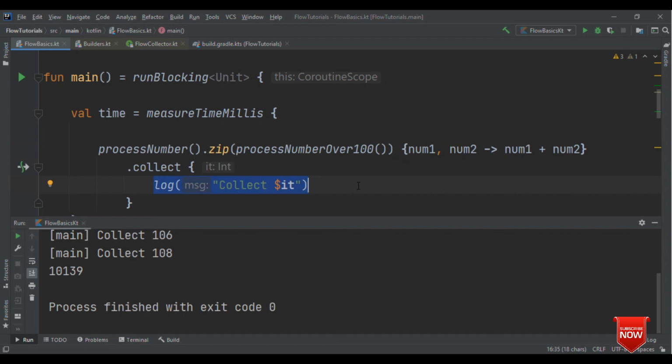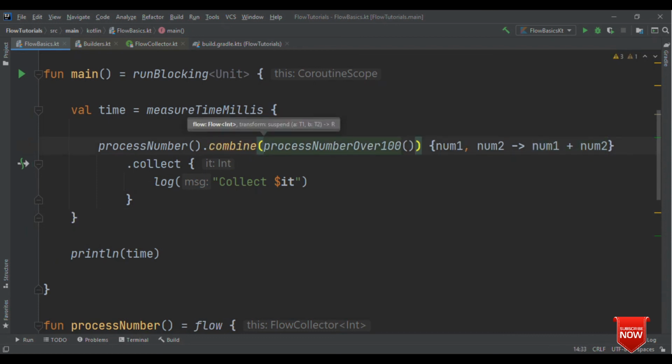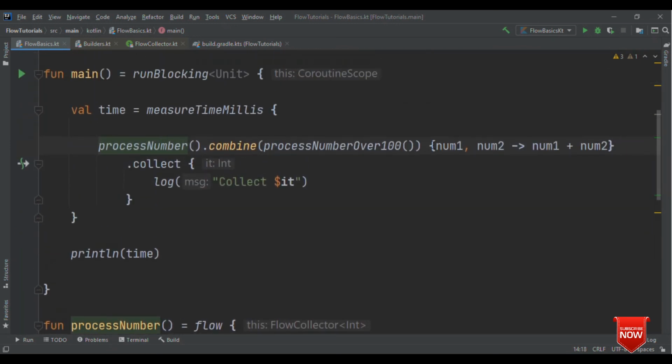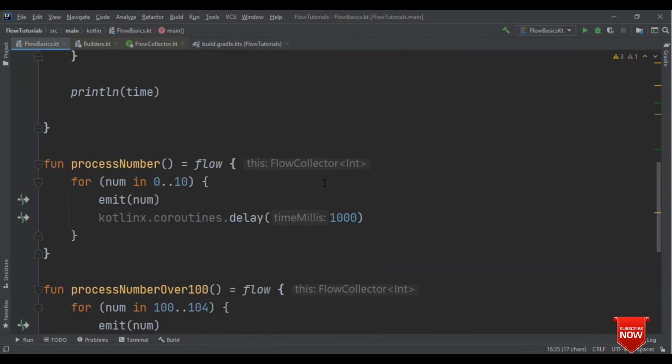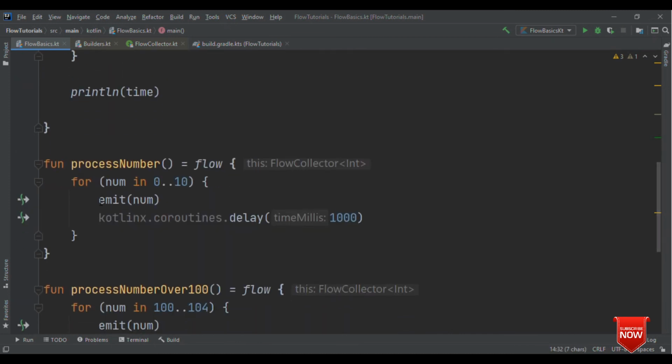So in this way, using zip you can combine two different flows and get the result as one. We have another operator here called combine. How is it different from zip? The difference between combine and zip is that for every value change in the flow, it executes this lambda, and eventually it comes to collect. Unlike zip, where zip waits for both of them to complete first for the initial value and then executes the lambda and comes to collect. Combine is not like that. Combine gives the value for every value change.